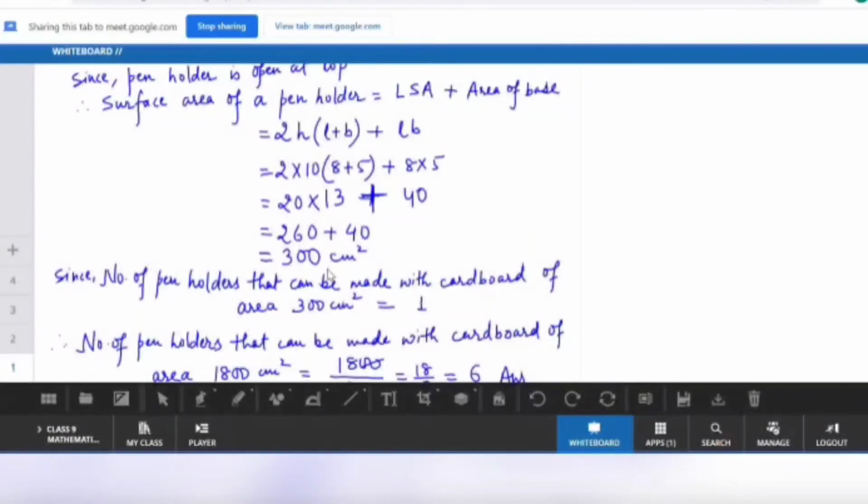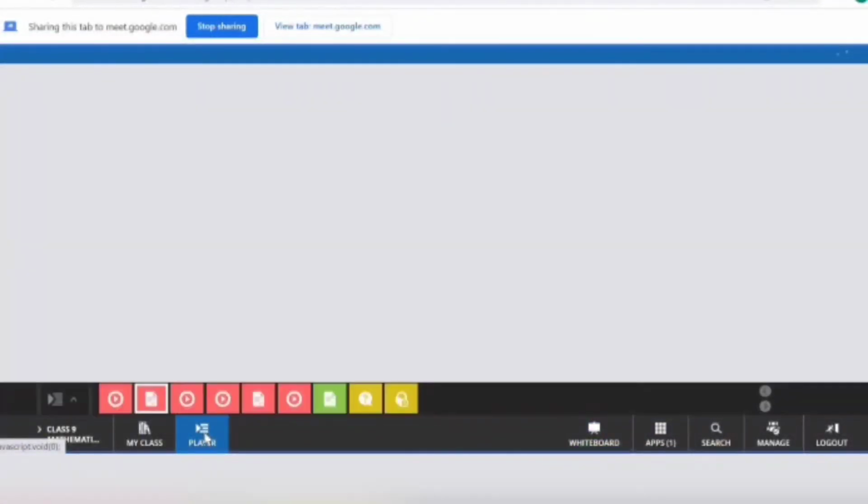But in the question, what was that? They were asking कि how many pen holders you can make with this area, 18 centimeter square. तो in 300 centimeter square you can make one pen holder. So it is just the unitary method. I think you can easily solve. So number of pen holders that can be made with cardboard of 18 centimeter square will be 1800 by 300, which will give you 6.